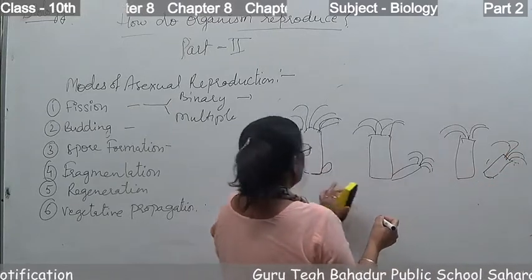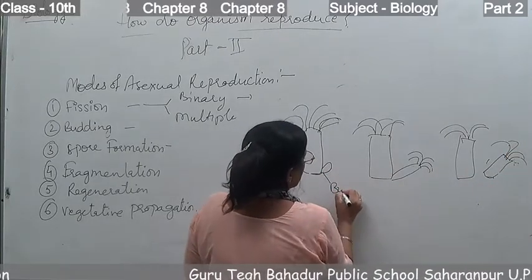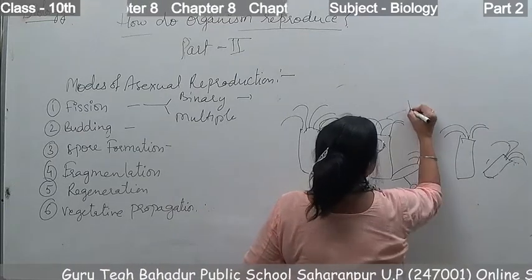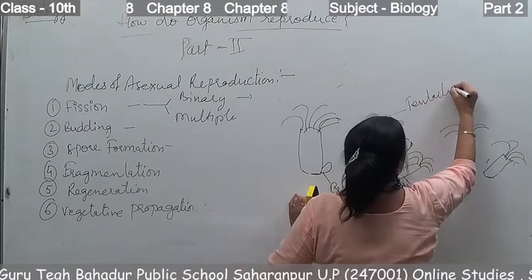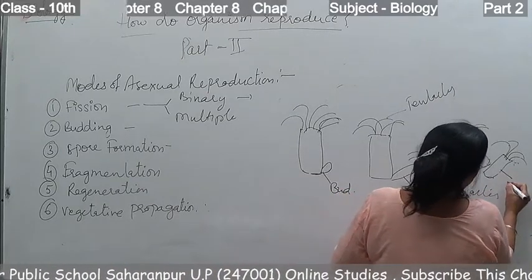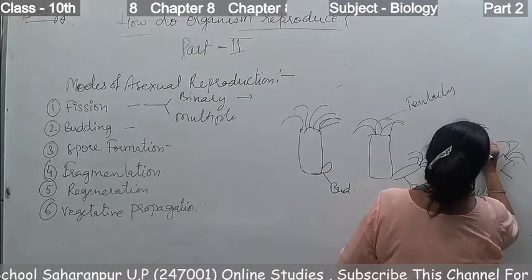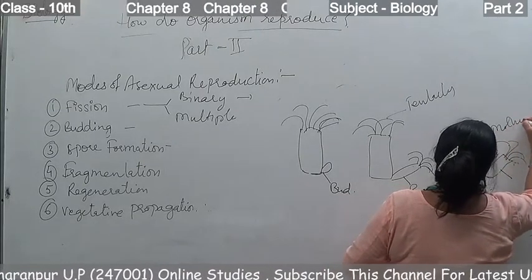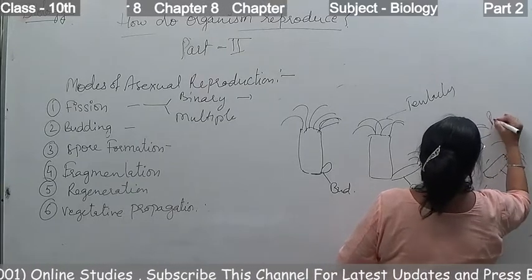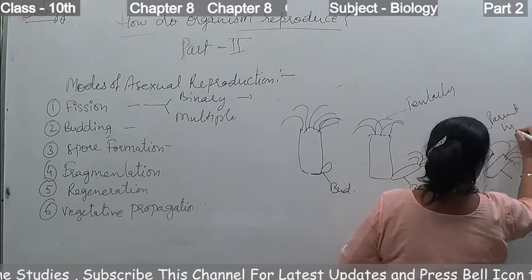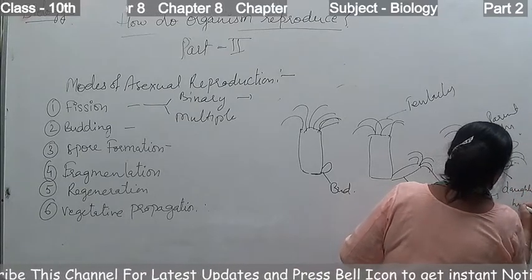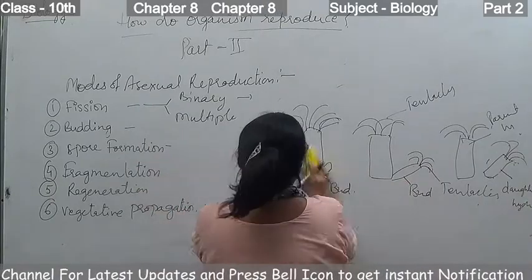This is the bud, and the bud develops tentacles. This is the mother hydra or parent hydra, and this is the daughter hydra. So this is the process of budding.